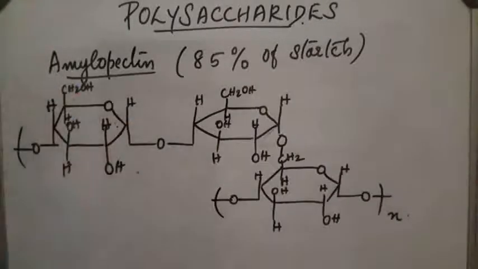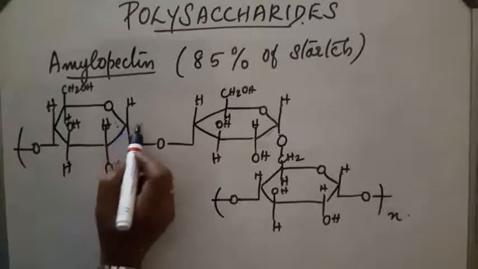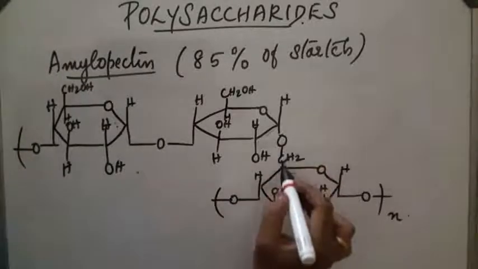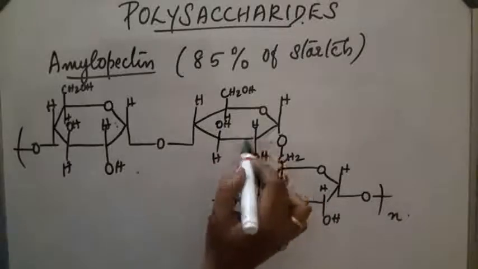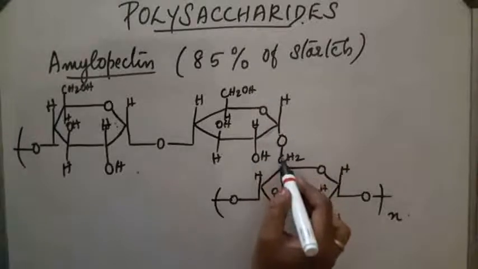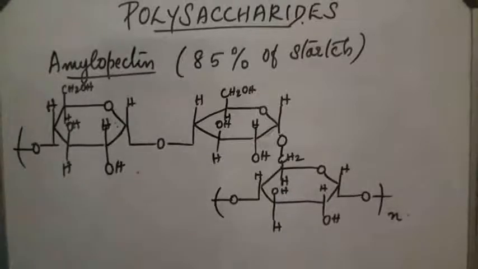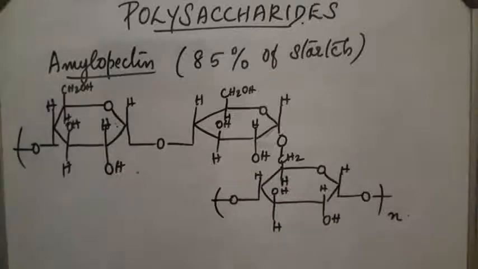This is the structure of amylopectin. The linear arrangement is between C1 of one glucose unit and C4 of another glucose unit. Similarly, there is a branched arrangement. So here the C1 of one glucose unit forms a glycosidic linkage with C6 of another alpha D glucose unit, and forms a branched linkage. This is the structure of amylopectin.